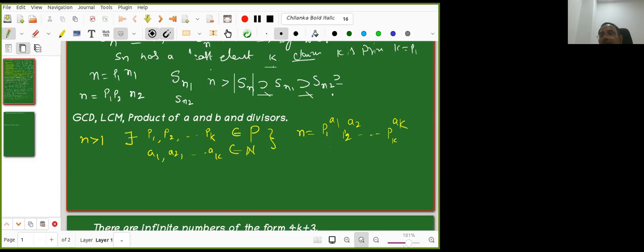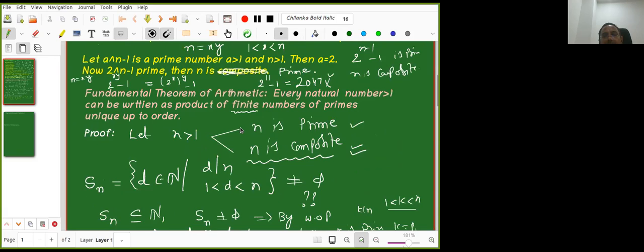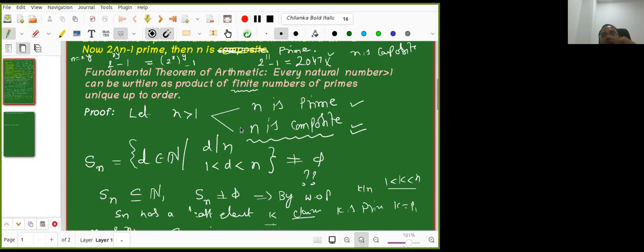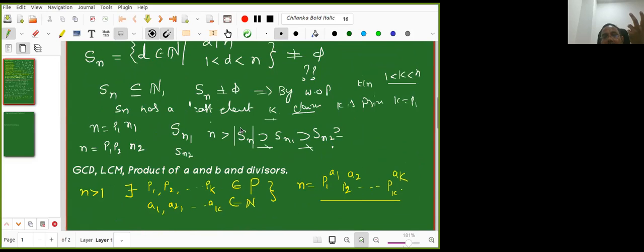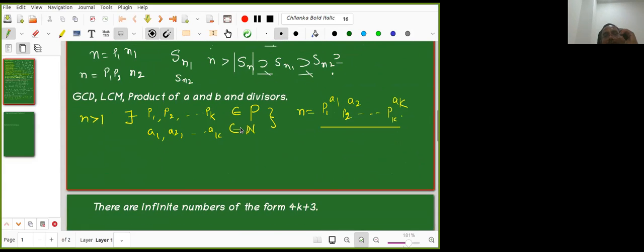So those repeated primes I combined now. Every natural number can be written like this. You know it from childhood, but just today we consolidated. This is called the fundamental theorem of arithmetic. Today we actually proved it. Since the 6th and 7th class we have been using it without proof. Now today we proved it.